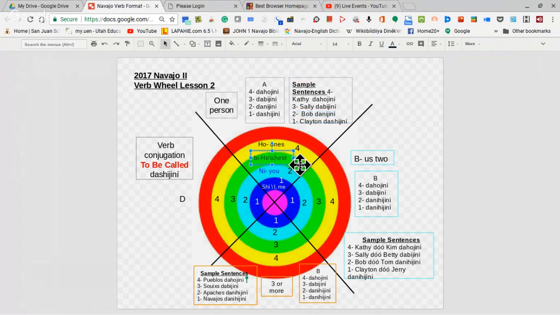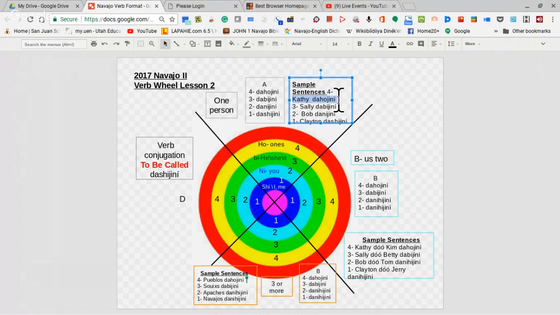And then if we go to the green part, that talks about another person, what we call a third person. It's just somebody other than you and I, okay? So if I'm talking about another person like Sally, we can say things like Sally Dashijiní. That's who she's called. They call her Sally. And we have another form called polite form, and we say with a name, Kathy Dashijiní.